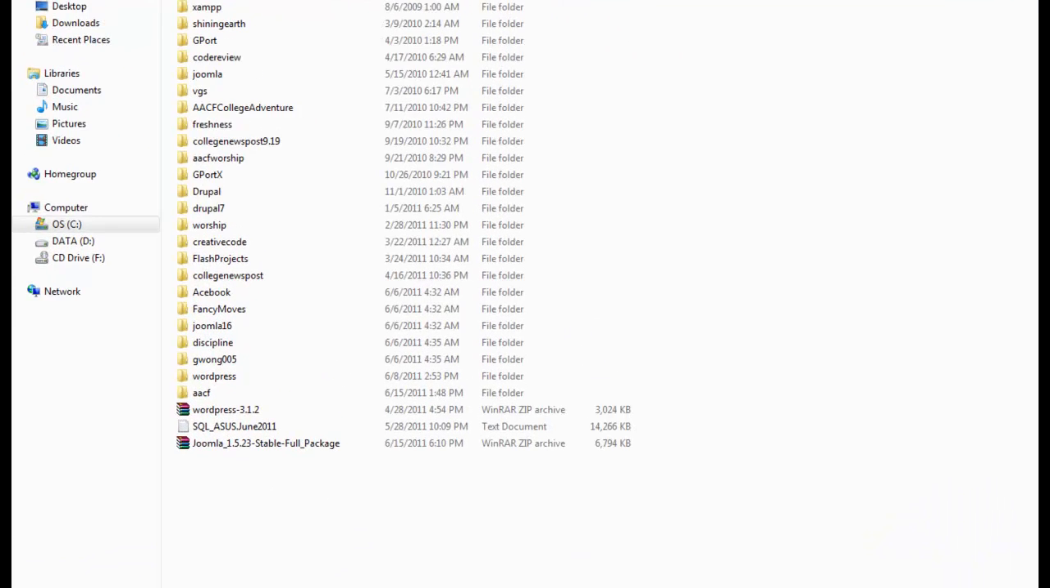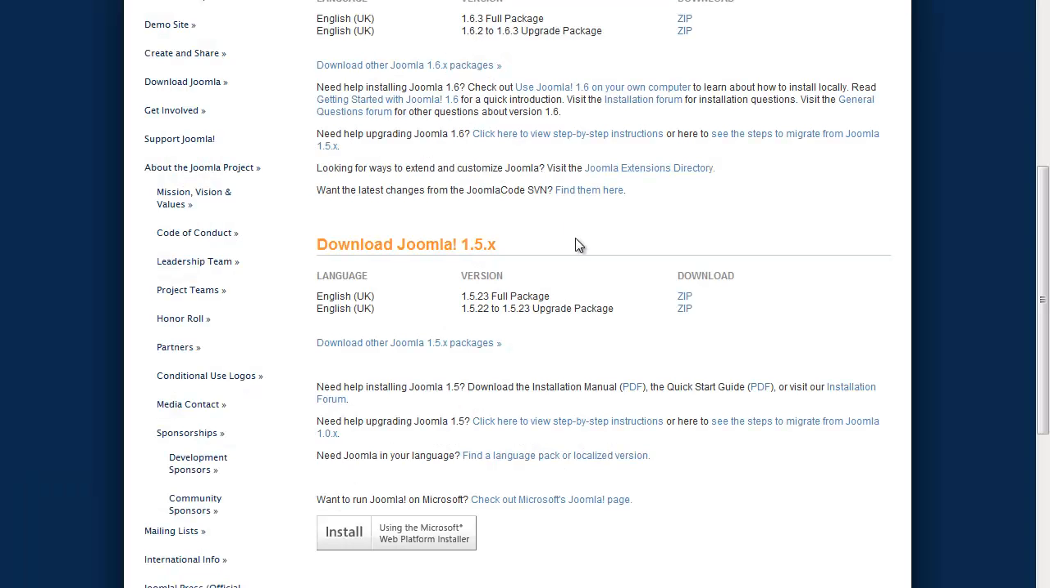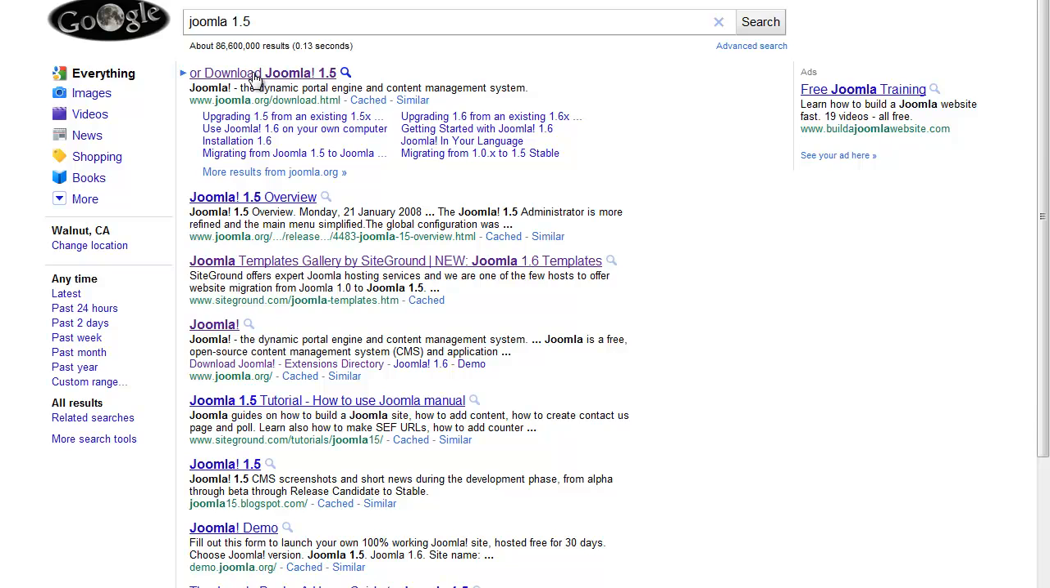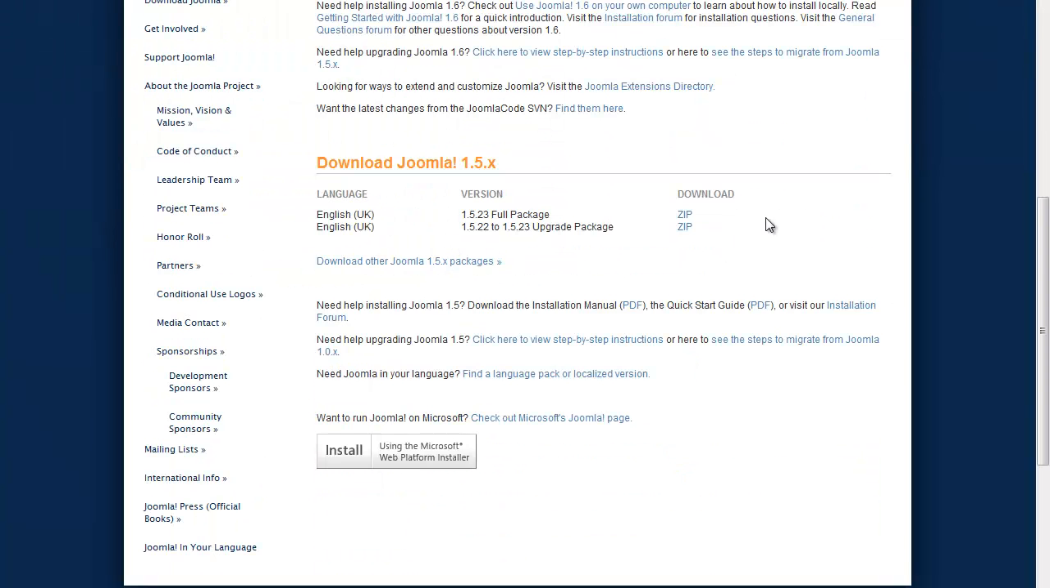Hey guys, welcome to a tutorial of how to download Joomla 1.5 dot whatever. So I did a Google search, Joomla space 1.5, so it looks like this. Click the first link, it brings you to this page. So the link that I clicked is this one. This is the full package.